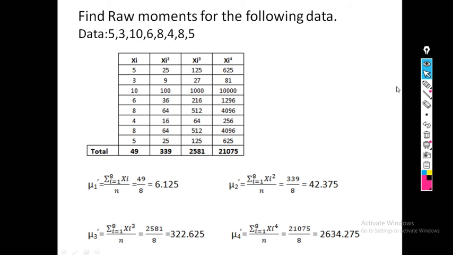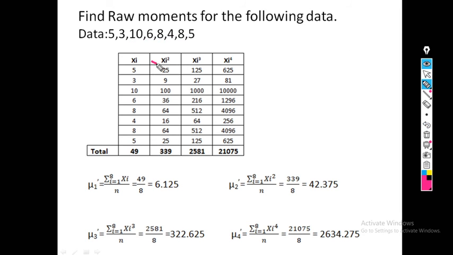Now our next example: find the raw moments of the following data. The data given is 5, 3, 10, 6, 8, 4, 8, 5. This is individual observation. So we first take this data as xi.